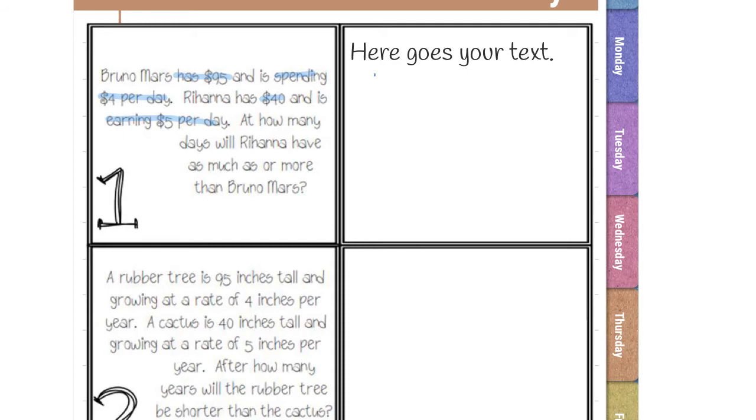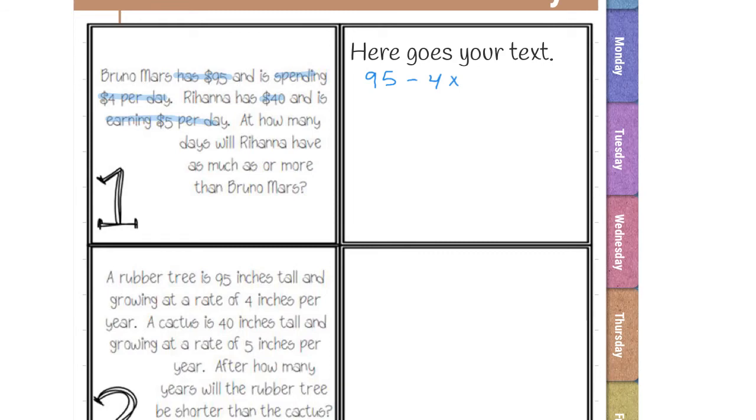So he starts with $95, right? That is the constant. And he is spending $4 per day. So if he's spending money, he's subtracting, right? So for x, we have an x because we don't know how many days he is spending.